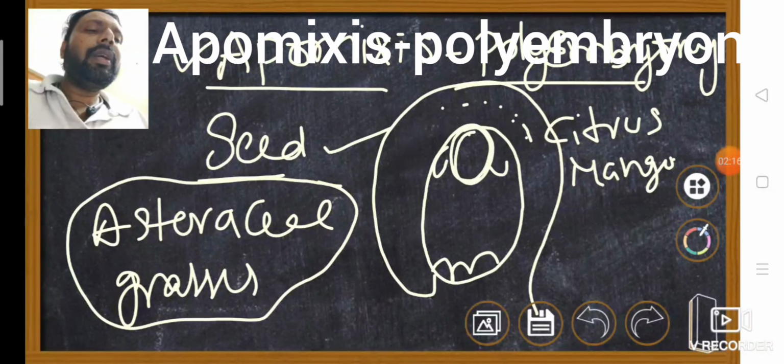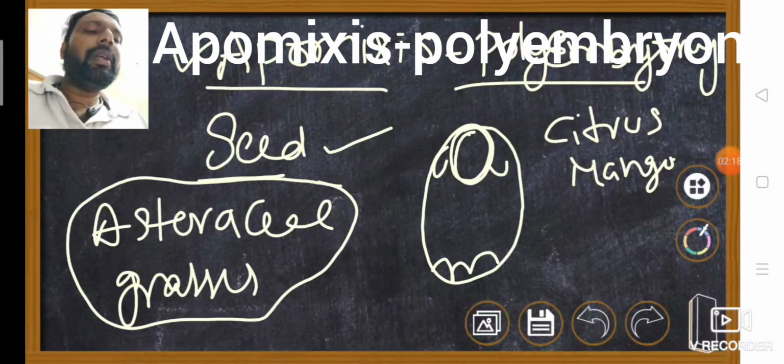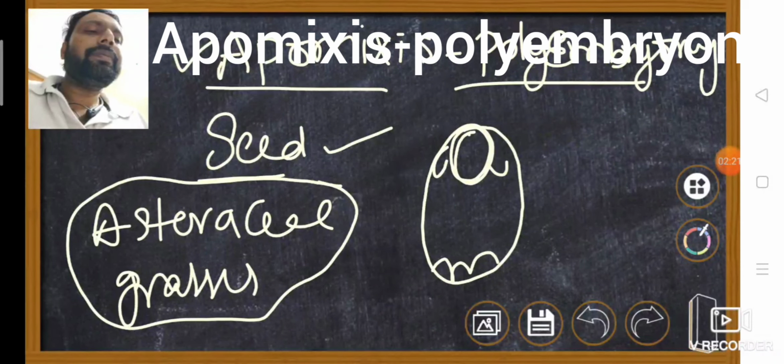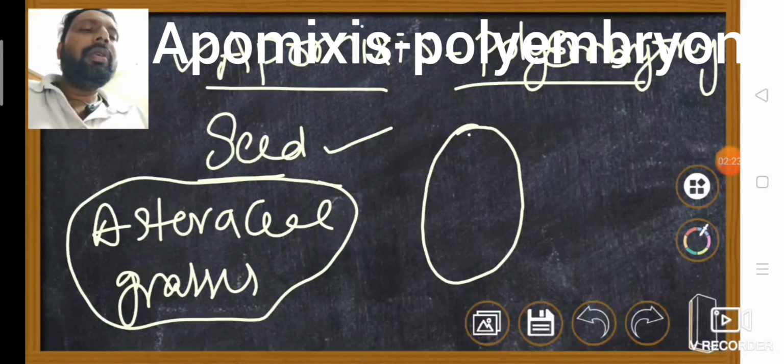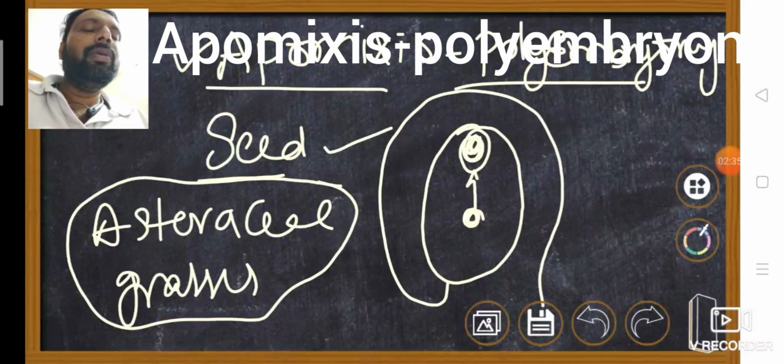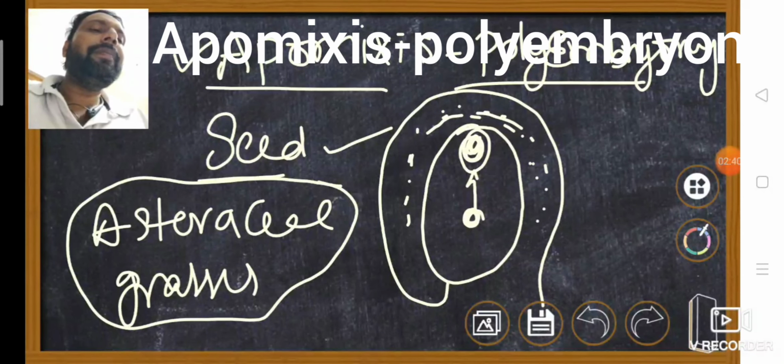The important thing you just remember: this is the embryo and this is the endosperm. Endosperm is supplying the food materials to the embryo. Even the nucellus is also supplying the food materials to the embryo.